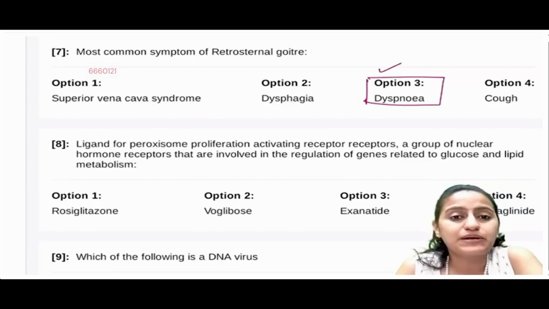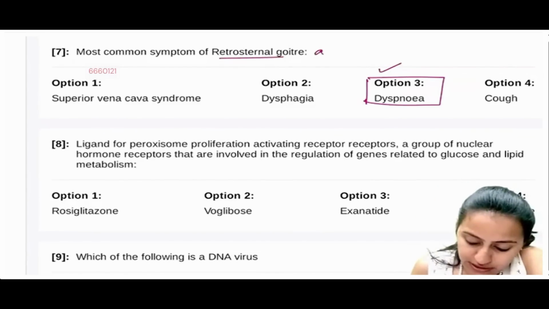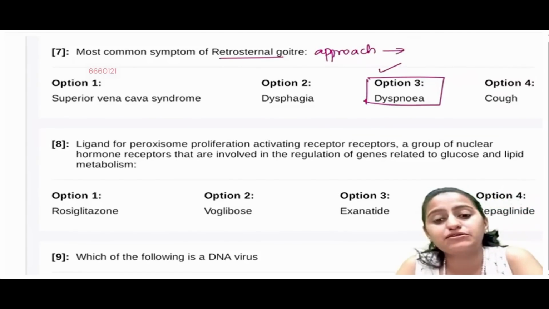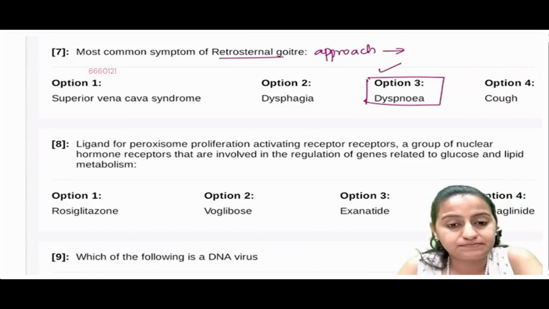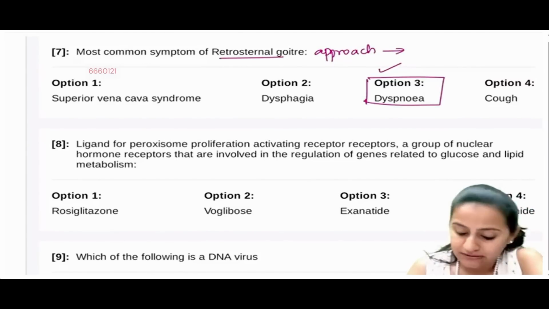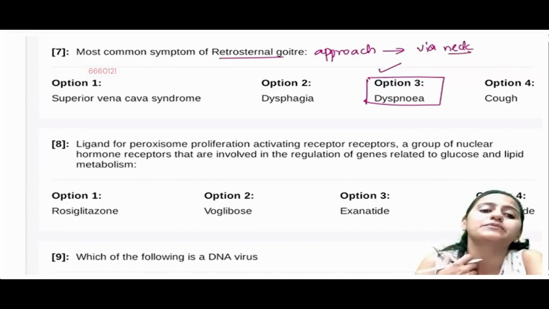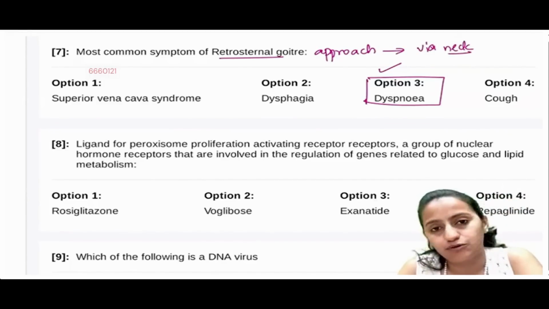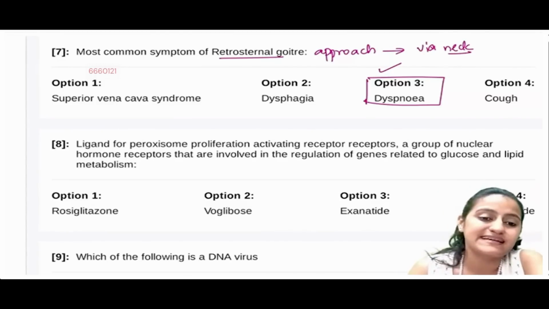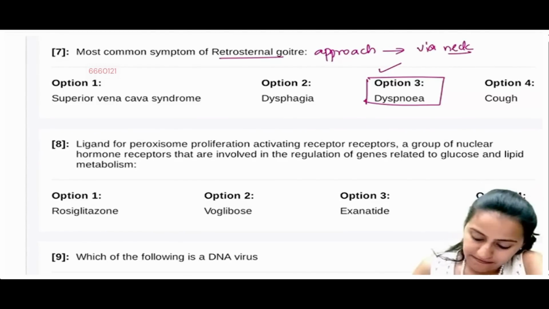When we are doing surgery for retrosternal goiter, this is also a question asked: what approach do you take? We go via the neck. Retrosternal goiter is an anterior mediastinal mass.